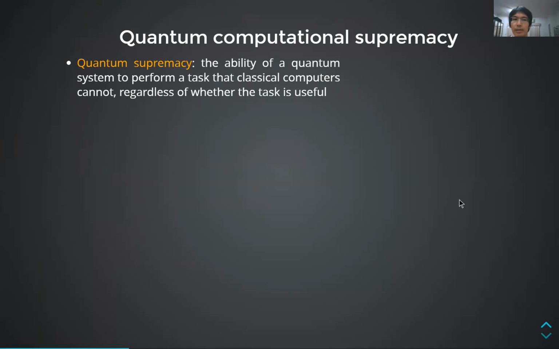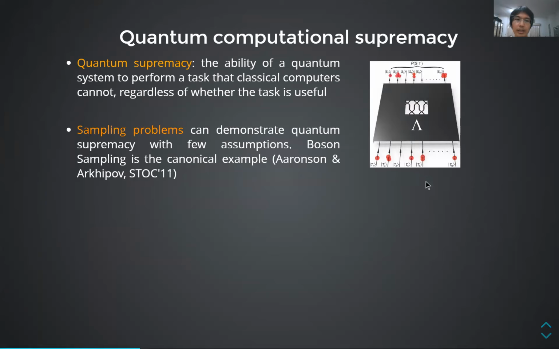So, introduction and motivations. Quantum supremacy is the ability of a quantum system to perform a task that is infeasible for classical computers, regardless of whether the task is useful or not. Sampling problems can be used to demonstrate quantum supremacy with as few assumptions as possible. The canonical example is boson sampling, where you put indistinguishable bosons, usually photons, through a linear optical network, and look where the photons land at the end.